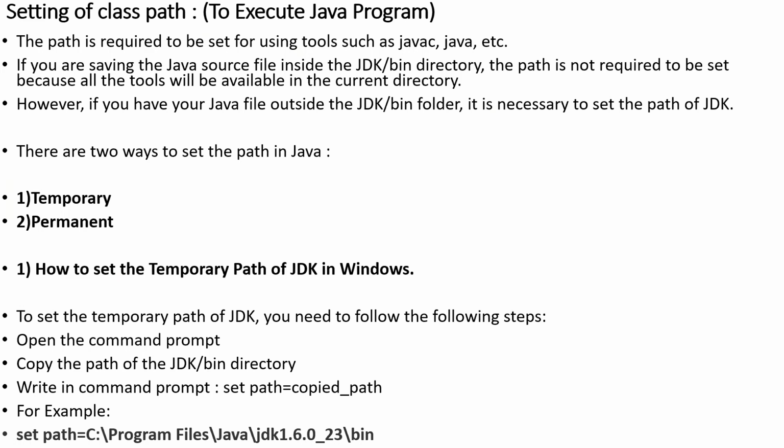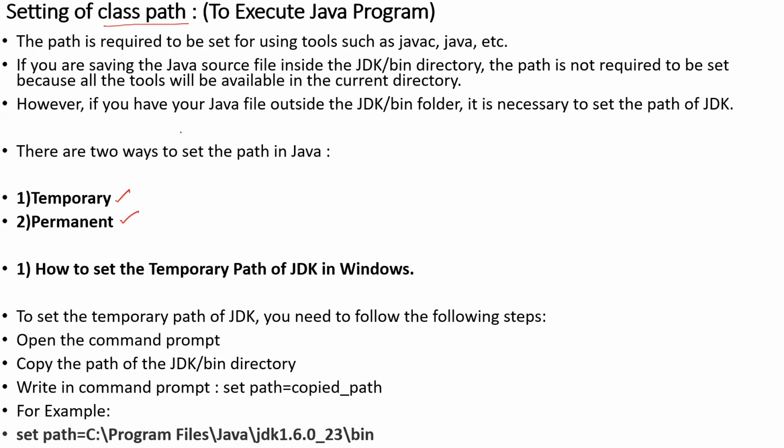Okay, generally we will be terming it as class path. So how are you going to set a class path to execute your program? I have two ways declared here. First is the temporary way, and the second is the permanent way.